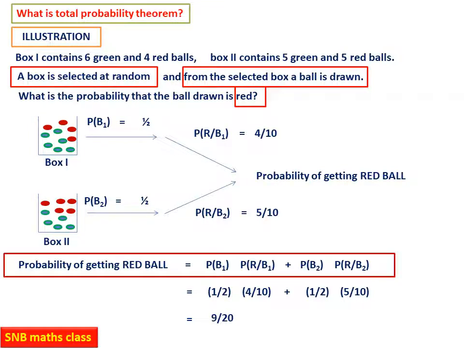Now look at the formula. The probability of getting a red ball is equal to the probability of B1 into the probability of R given B1, plus the probability of B2 into the probability of R given B2. Of course, you can extend this: instead of 2 boxes, you can take 3 boxes, so you have to use the relevant formula. This is known as the total probability theorem, and we have to understand where to apply this concept based on the given example. So this is the idea of the total probability theorem.